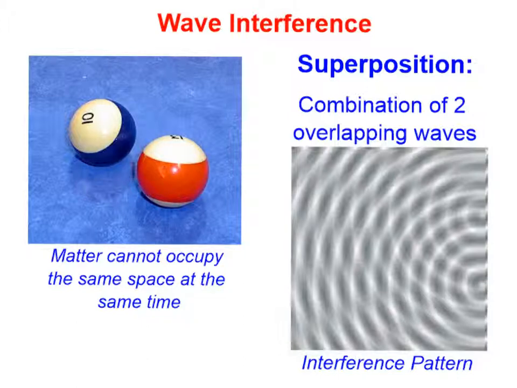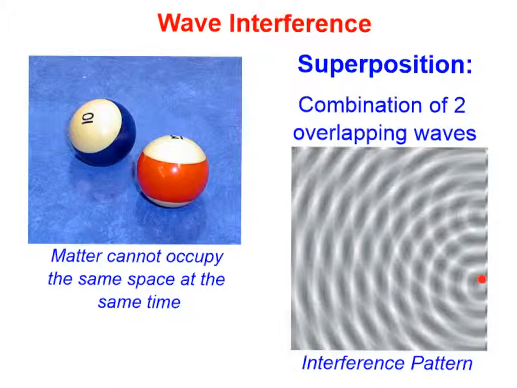In fact, if you think about listening to a band concert and the different sounds at the band concert, you can hear the flute sounds, the sound waves produced by it, and from the French horn or the trumpet, all these different instruments. You hear them at the same time, indicating that the sound waves of each instrument are not affected by the sound waves of the other instruments. Remember that mechanical waves are not matter, but they are the displacement of matter. And for that reason, two waves can occupy the same space at the same time. We call this superposition. Superposition is simply the combination of two waves that overlap.